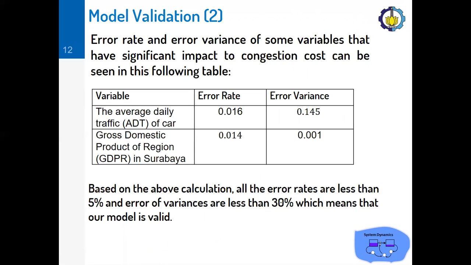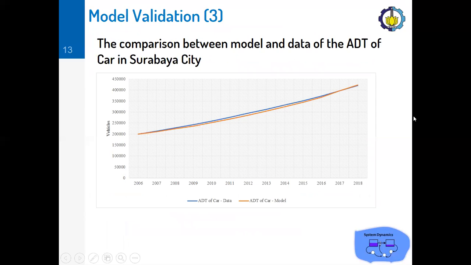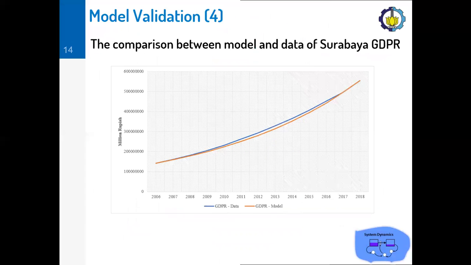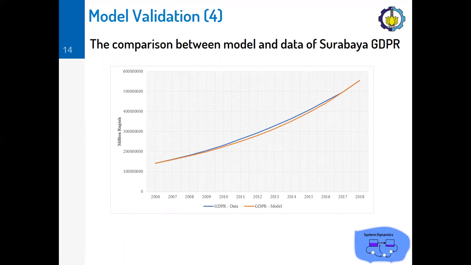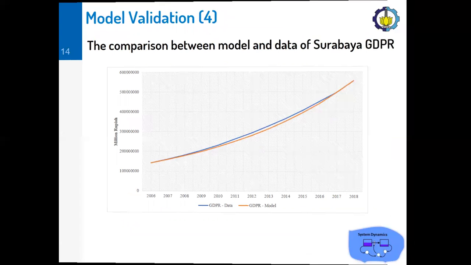As we can see from this table, we have checked some error rate and error variance of some variables such as the average daily traffic of car and also the gross domestic product of a region in Surabaya. Based on this calculation, all the error rate are less than 5% and error of variance are less than 30%, which means that our model is valid. And here is the comparison between the model and data of the average daily traffic of car in Surabaya city. And here is the comparison between the model and data of Surabaya gross domestic product.